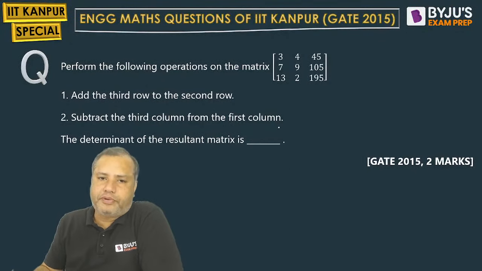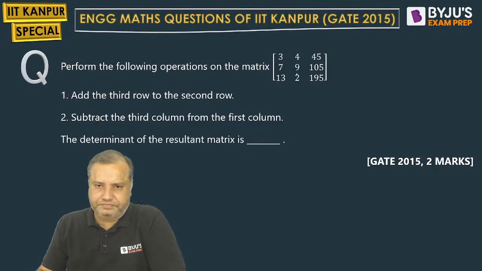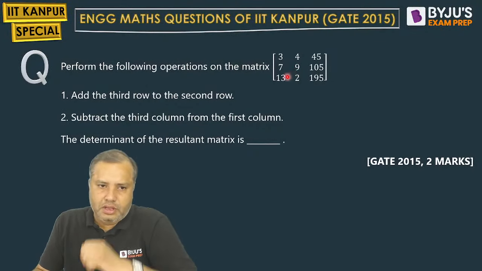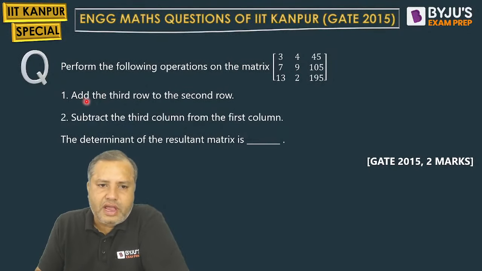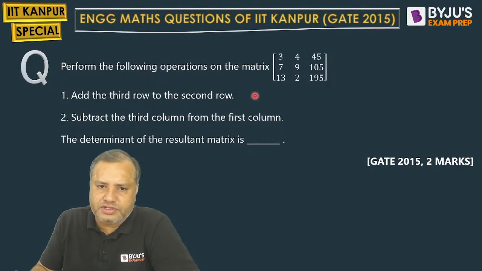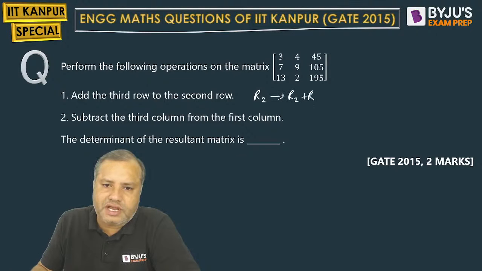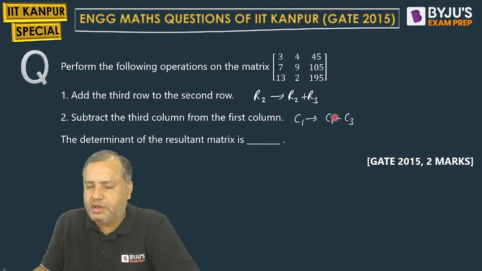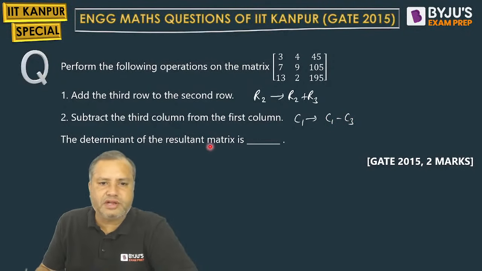Perform the following operations on the matrix. Add the third row to the second row, meaning R2 tends to R2 plus R3. Very good. Subtract the third column from the first column, C1 tending to C1 minus C3. Now students, what they are asking is the determinant of the resultant matrix.